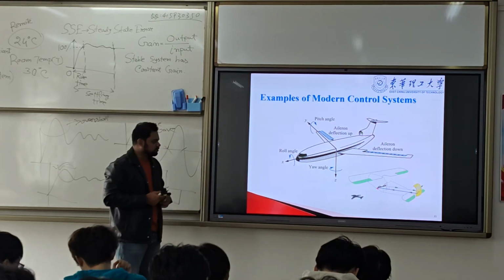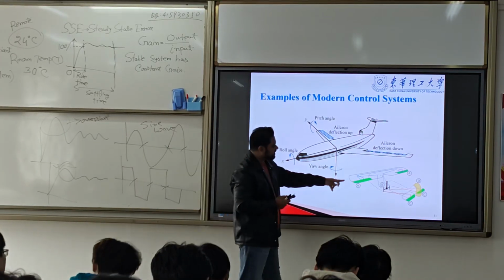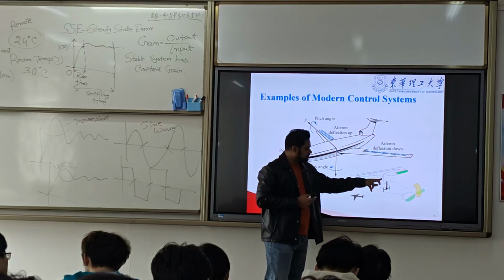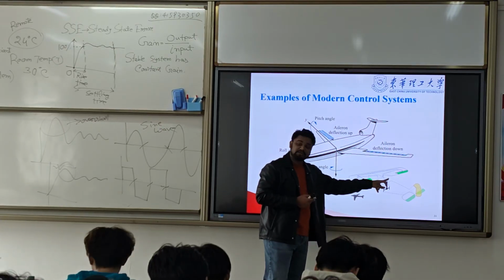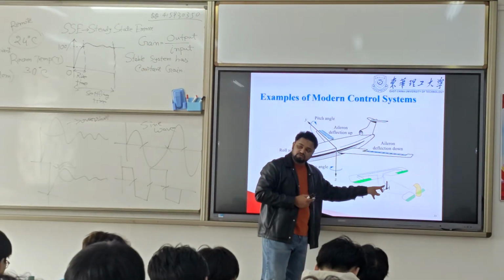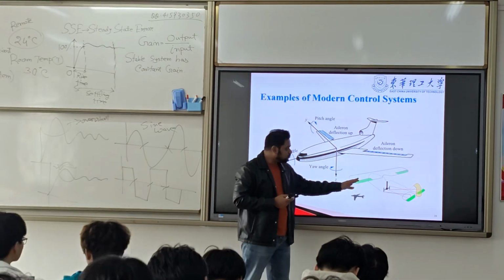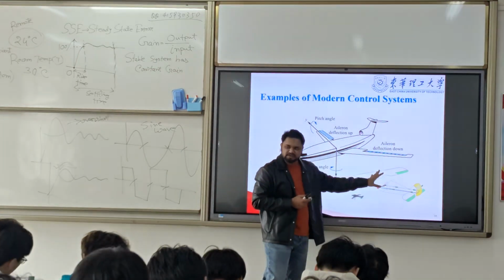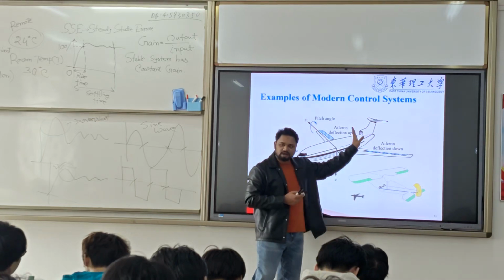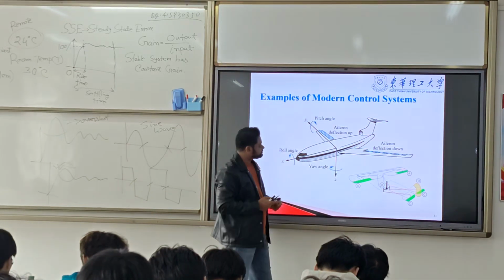It depends on this gear, which is very important. This is the control system. It controls the whole airplane movement: right or left, up or down, or forward.